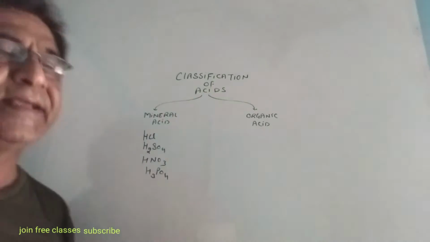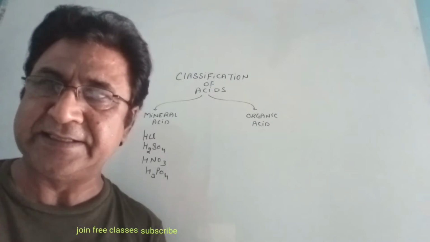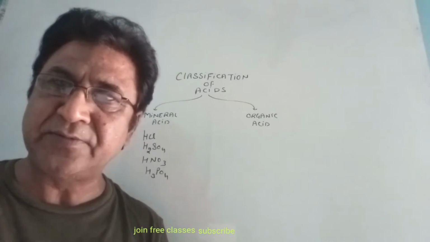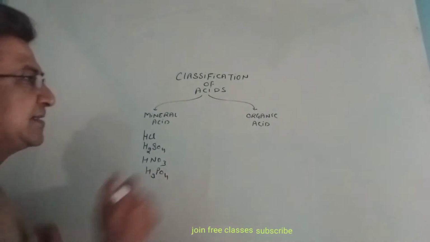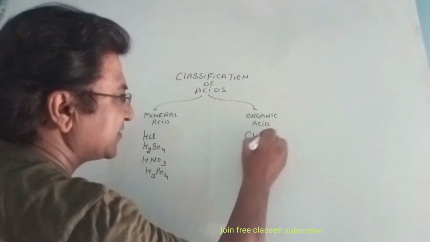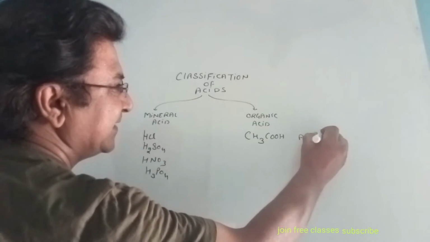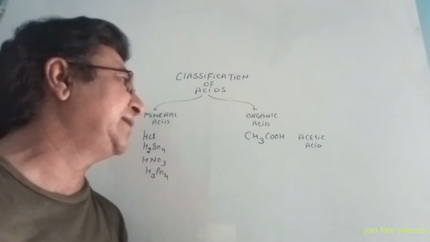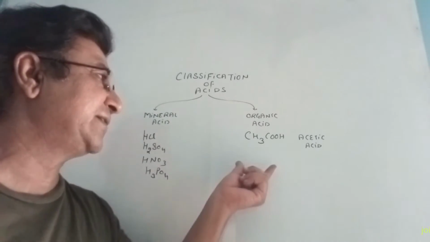Okay. Organic acids are produced in the body of the organism, right? These are mild acids. These are not much stronger acids. So let's discuss a few examples. CH3COOH. This is acetic acid. You must have heard that while making pickles, acetic acid is added into the pickles as a preservative.